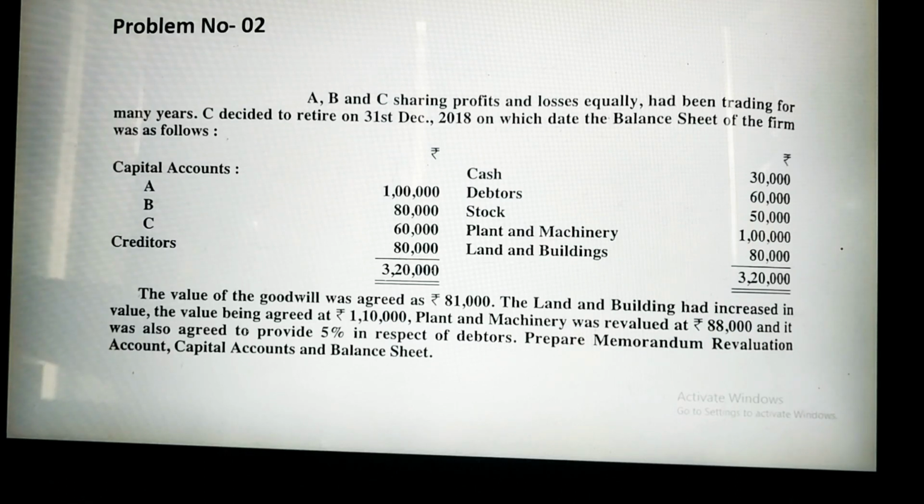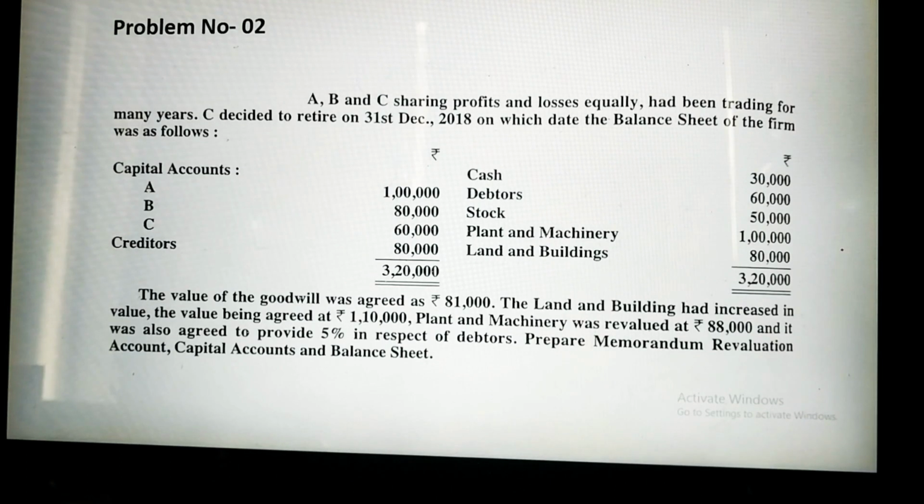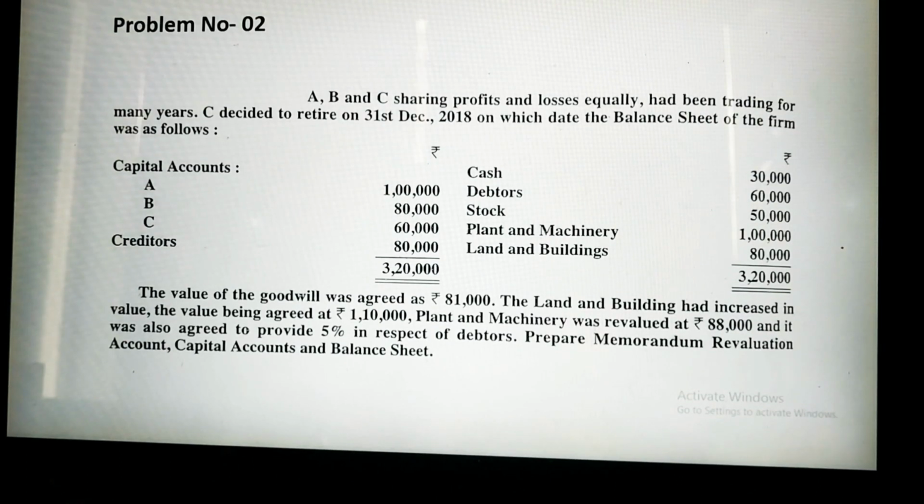So let's see how to prepare the memorandum account. But before we start, I'll let you know about the memorandum. Actually, as I told you, when it is desired not to alter the values of assets and liabilities in the books, then a memorandum revaluation account will be prepared. The first part of this account will be exactly the same as in the case of a revaluation account, but in the second part entries shall be reversed, and the profit or loss of this part shall be divided among the continuing partners in their new profit sharing ratio.